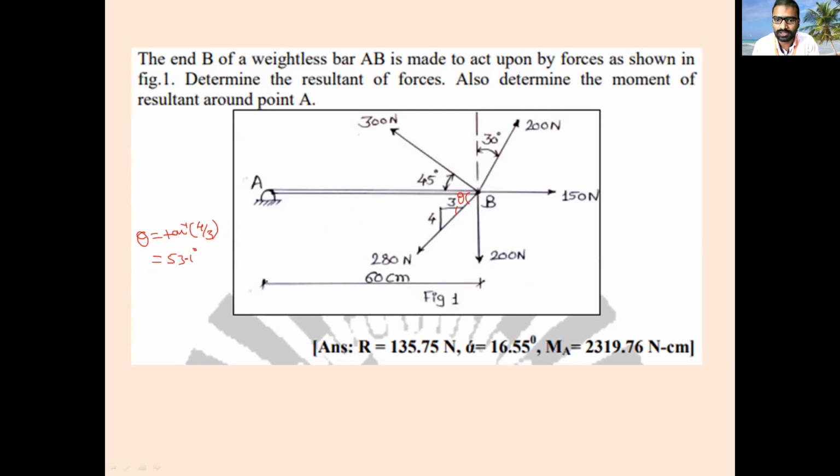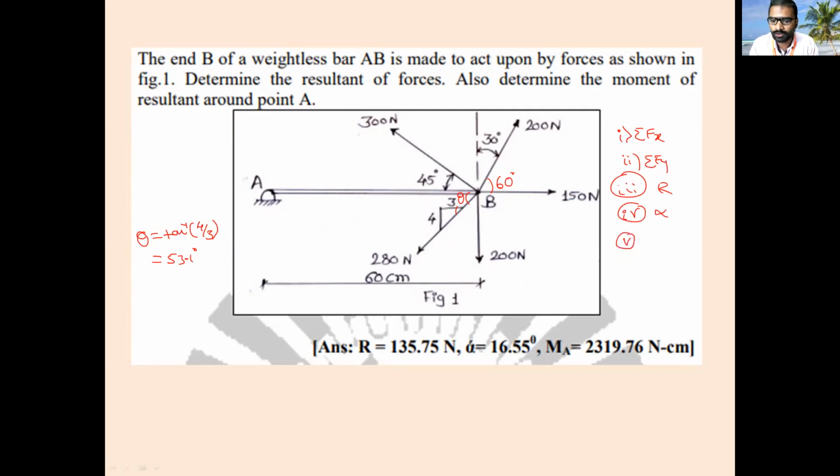So here you got theta. Here you can calculate how much it is: 90 minus 30, it is 60 degree. Then this is purely vertical, there is no problem. Can you calculate this problem? First, what you have to find out: sigma Fx. Second, sigma Fy. The third, resultant force. Then fourth, direction, alpha. Whenever he is asking for the resultant, it means you have to find out magnitude and direction both.